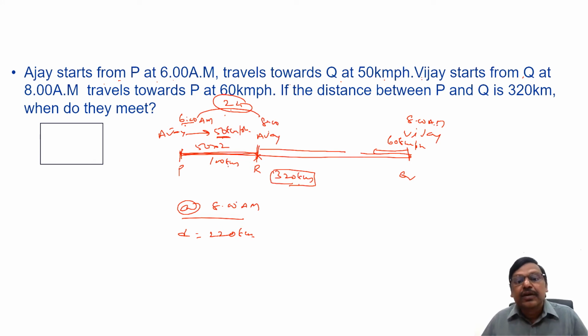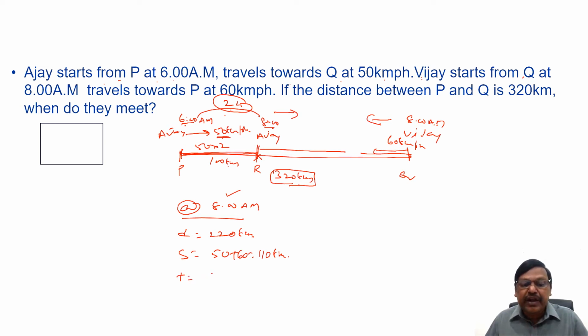And students, now at 8 o'clock, both Ajay is traveling and as well as Vijay is traveling. So since two people are traveling, we should consider the relative speed. Again, S1 plus S2, that is 50 plus 60, 110 kilometers per hour. So the time is distance by speed, 220 by 110, it is 2 hours. 2 hours from 8 o'clock means, when do they meet? Means they meet at 10 a.m. Right?